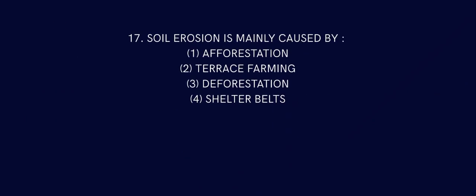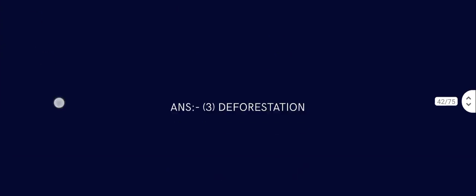Soil erosion is mainly caused by... afforestation is about planting trees and making forests, so that doesn't cause soil erosion. Terrace farming is where you protect water and in a way that helps you save environment. Deforestation is the only thing that would cause soil erosion, so that is your answer.